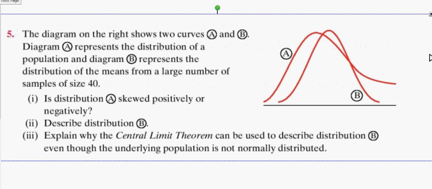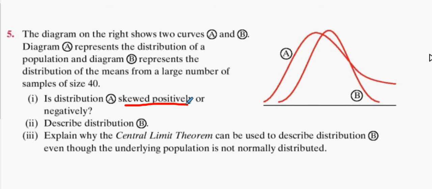This one. Does it look more like your right foot or your left foot? Right foot. Most people are right-footed. Therefore, it's a positive distribution. It's a positive thing when you're using your right foot for most people. So, A is positively skewed. Describe the distribution B. Anybody? Normal.